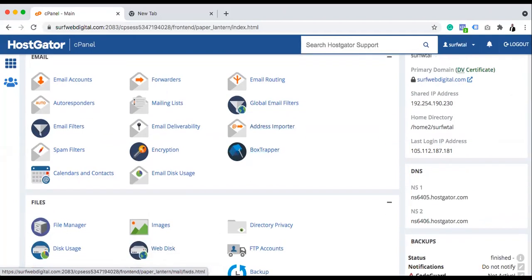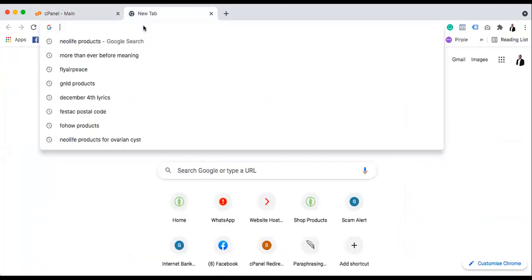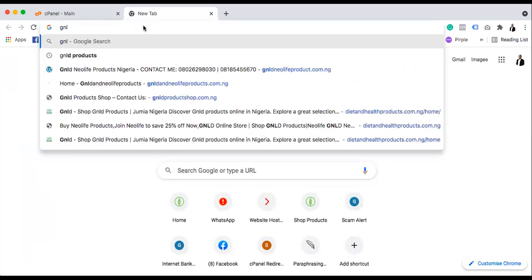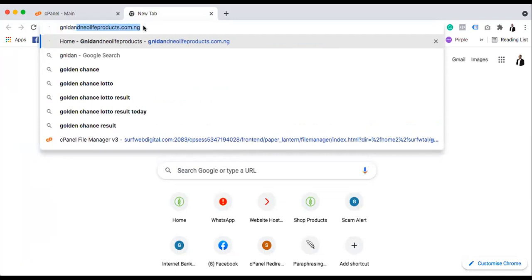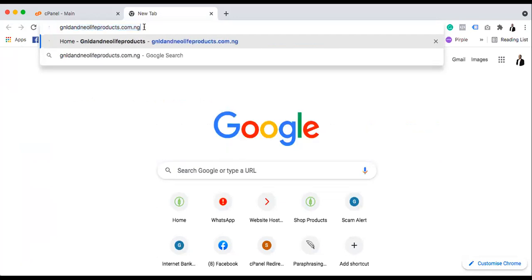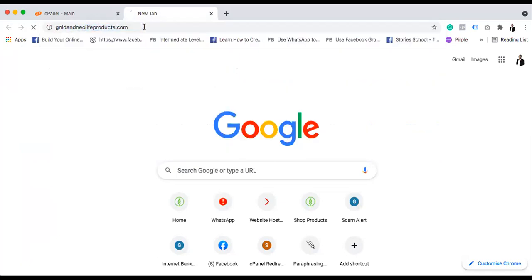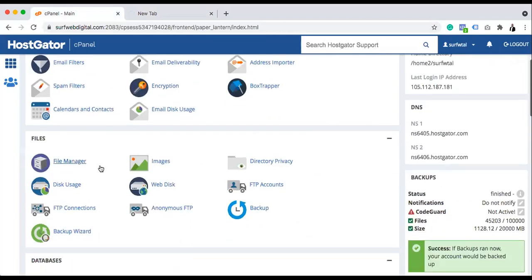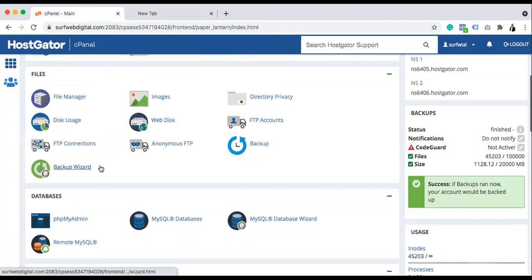And to install WordPress, we want to install it on this particular domain, which I just added now. You don't need to think about adding anything. So we want to install the blog on this domain name. Yes, that's where we want to install it. So basically what you need to do is scroll down.